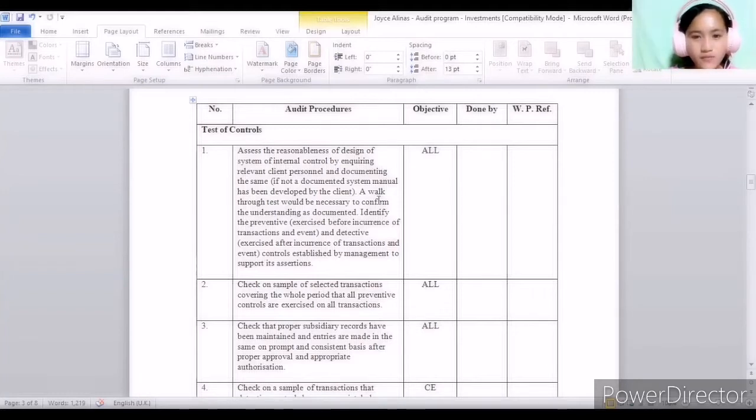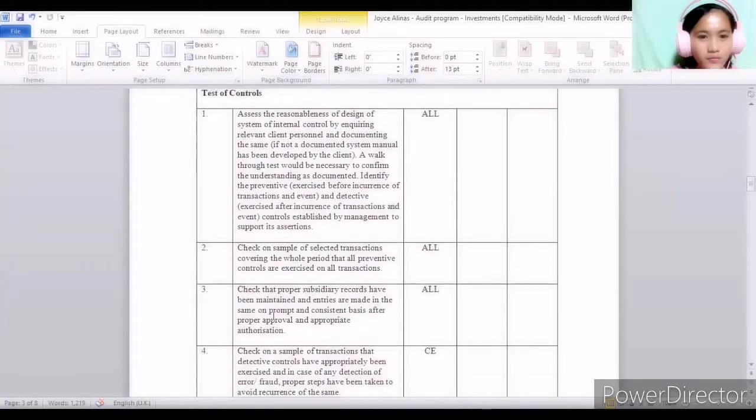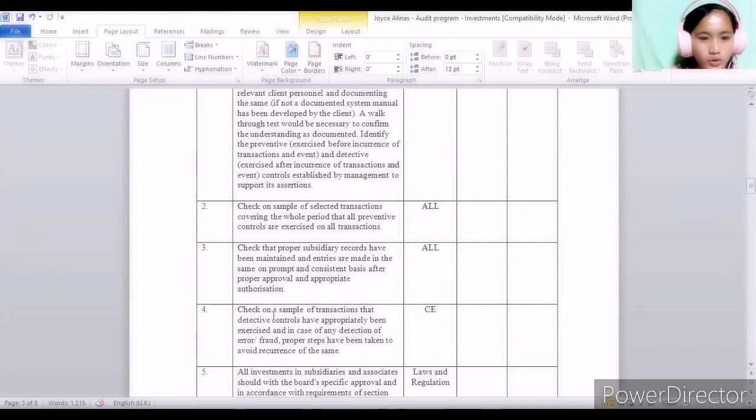This attains the objective of all assertions, which is the existence, occurrence, valuation, accuracy, presentation, disclosure, and so on. Another example of audit procedure testing of controls is to check a sample of selected transactions covering the whole period, so that all preventive controls are exercised on all transactions.